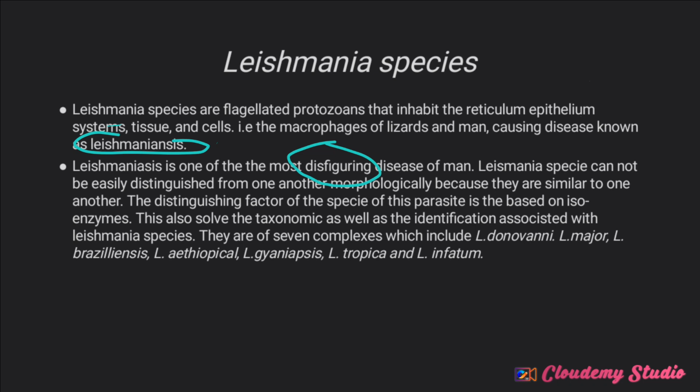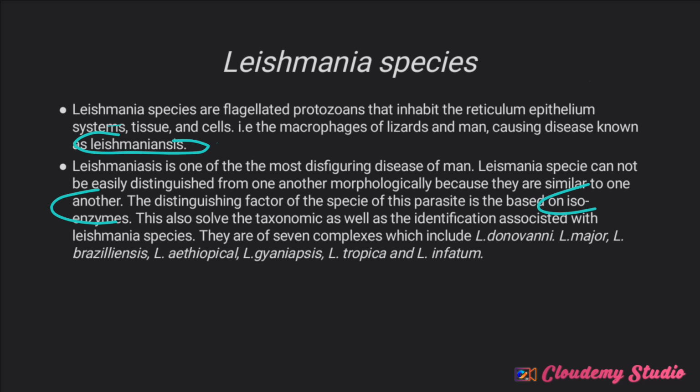Now, the Leishmania species cannot be easily distinguished from one another morphologically because they are similar to one another. But the distinguishing factor is based on isoenzymes, and isoenzyme analysis also solves the problem of taxonomy as well as identification of associated Leishmania species.